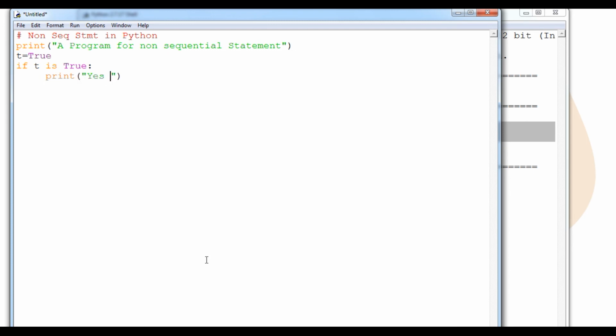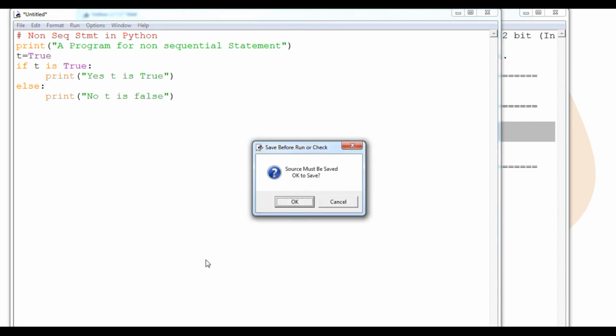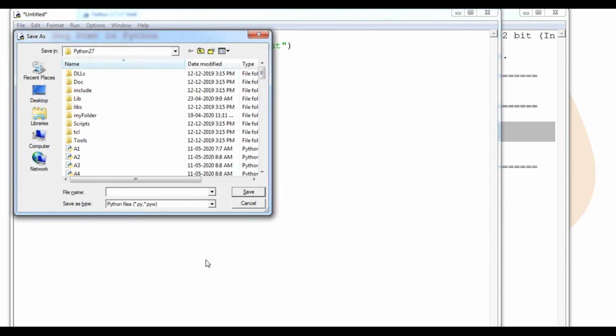We can say that yes, t is true. Otherwise, we can say, come out of the intent and print a simple message: no, t is false. There are only two possible values.